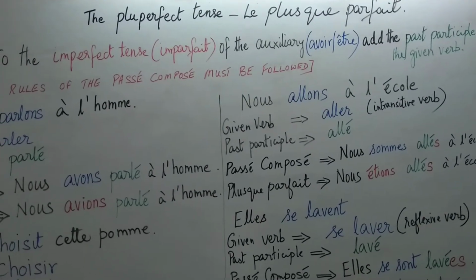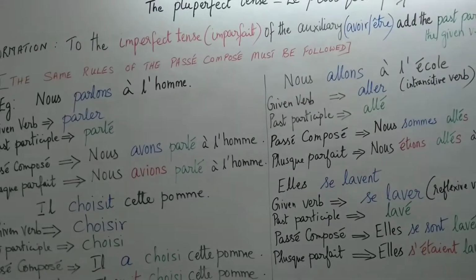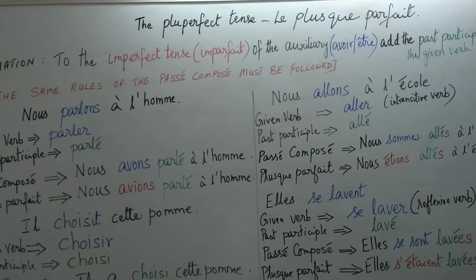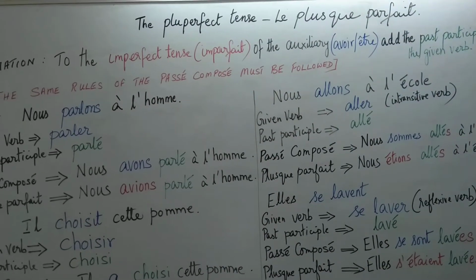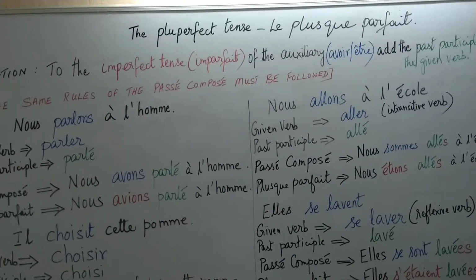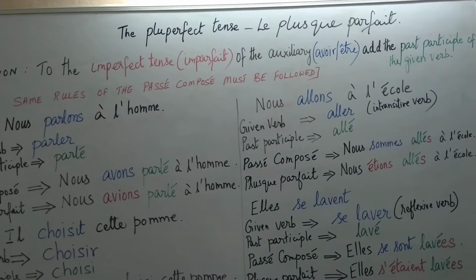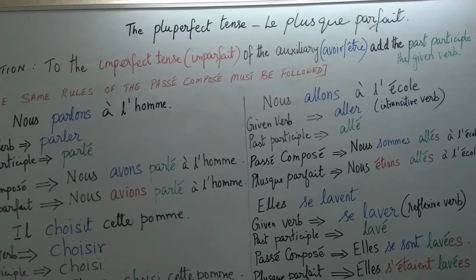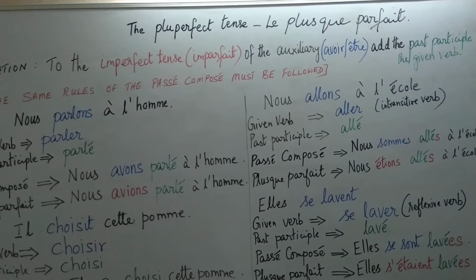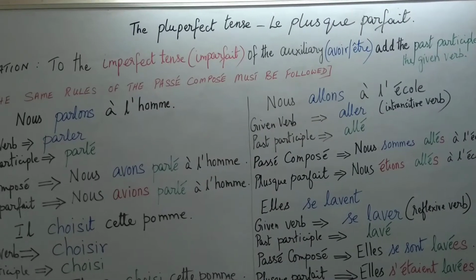Now, the only important thing is that you should know all the rules of the passé composé, because the same rules of the passé composé will be applicable to the plus-que-parfait. In the plus-que-parfait, only the tense of the auxiliary will change. That is, in the passé composé, we had the present tense of either avoir or être. Here in the pluperfect tense, we are going to have the imperfect tense of either avoir or être plus the past participle, and the same rules of the passé composé will be followed.